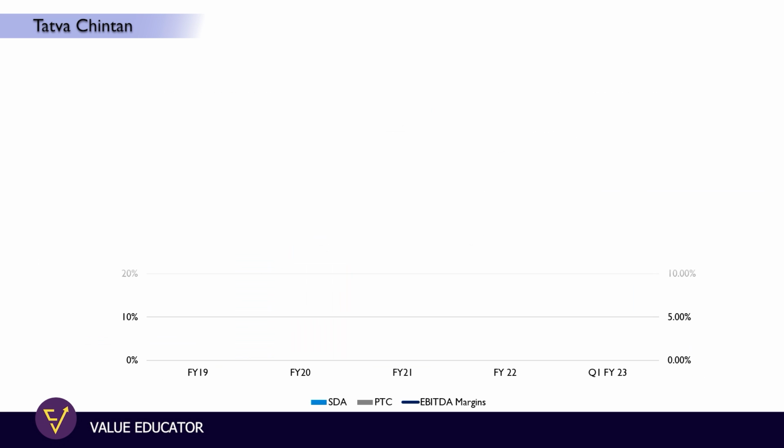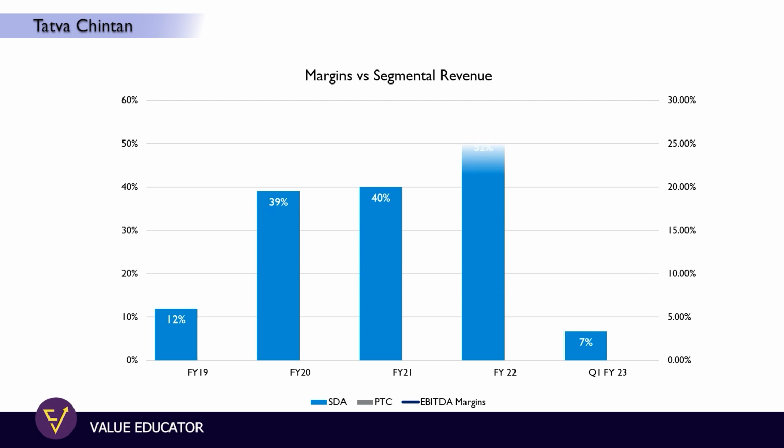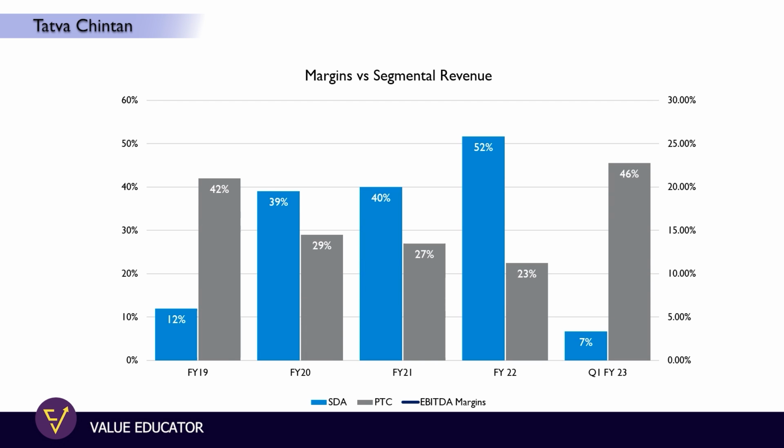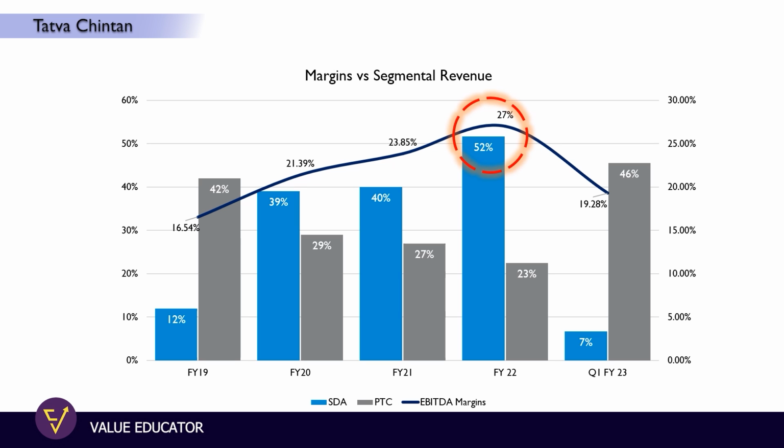And as we can see here, SDA is a very high margin product, so the margins for Tattva Chintan also got impacted at the same time. In FY22, when the SDA contribution out of total revenues was highest, the consolidated business of Tattva Chintan also posted the highest margins at the EBITDA level, but it declined to 19% in quarter 1 2023 compared to the FY22 EBITDA margin of 27%.